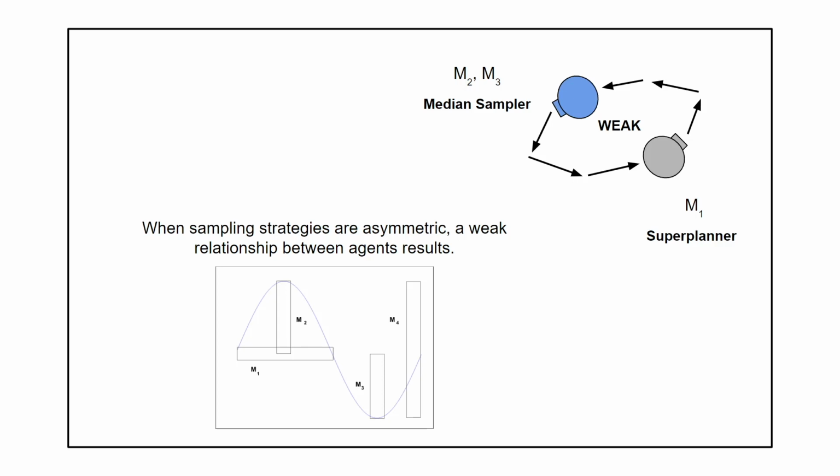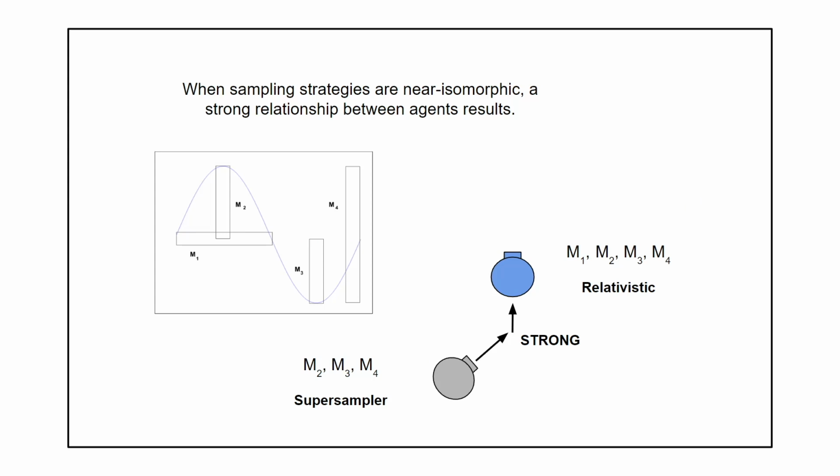You can see they're sampling the tops of the amplitudes of the sine wave, whereas the super planner in gray is using the M1 strategy, which samples a whole half of a sine wave, and so it's able to get more information about its environment. But when the sampling strategies are near isomorphic, a strong relationship between agents results.